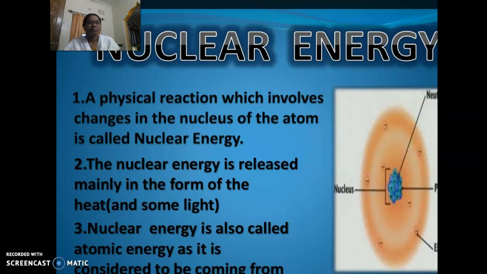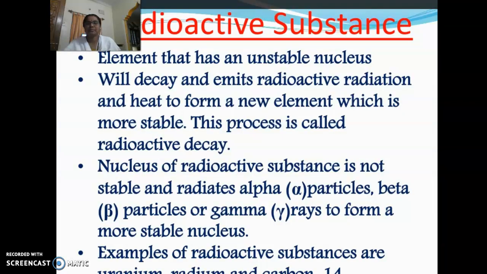A physical reaction which involves changes in the nucleus of an atom is called nuclear energy. Nuclear energy is released mainly in the form of heat and sunlight. Nuclear energy is also called atomic energy, as it comes from radioactive substances. An element that has an unstable nucleus will decay and emit radioactive radiation to form a new element which is more stable. This process is called radioactive decay.